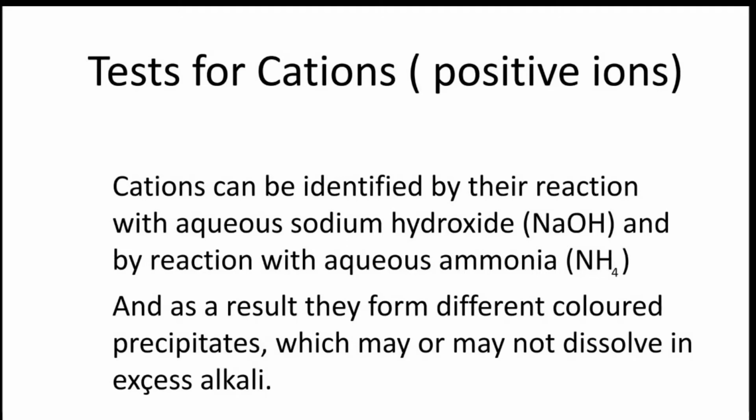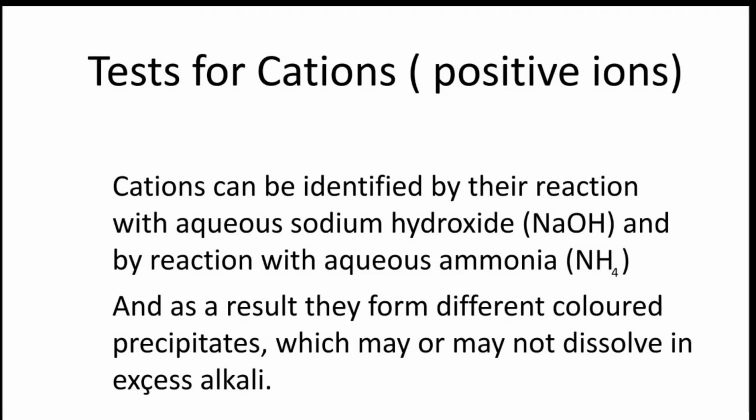As a result they form different colored precipitates. From the precipitate we can identify the cation, which may or may not dissolve in excess alkali, and this shows us the presence of a particular cation.